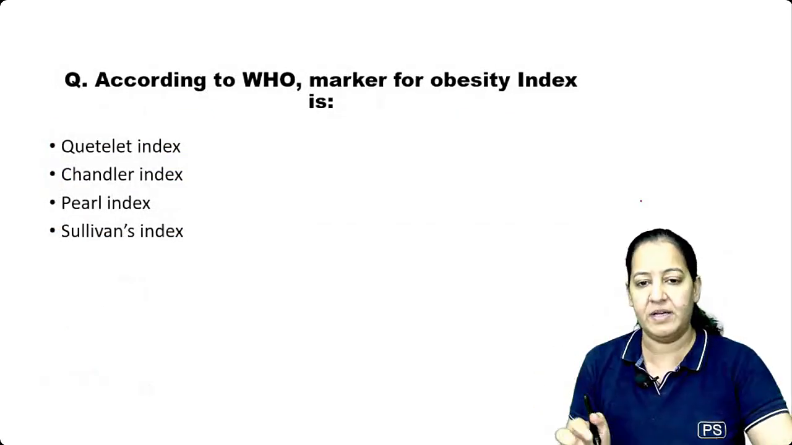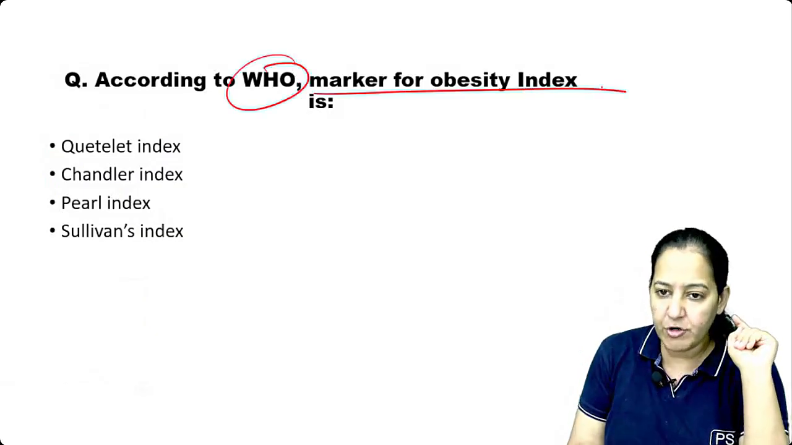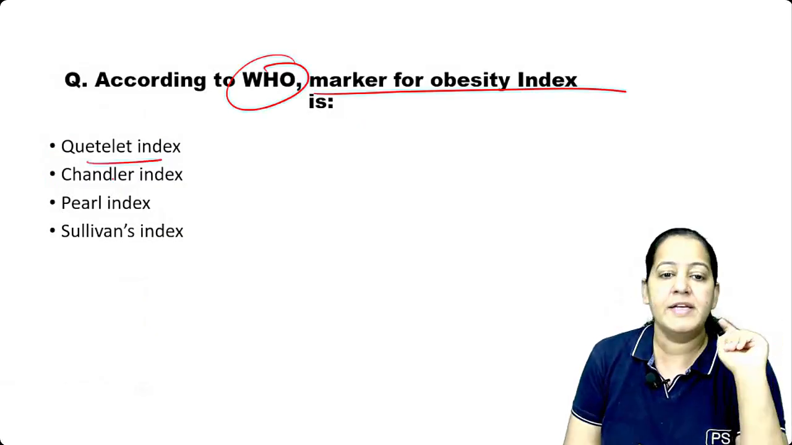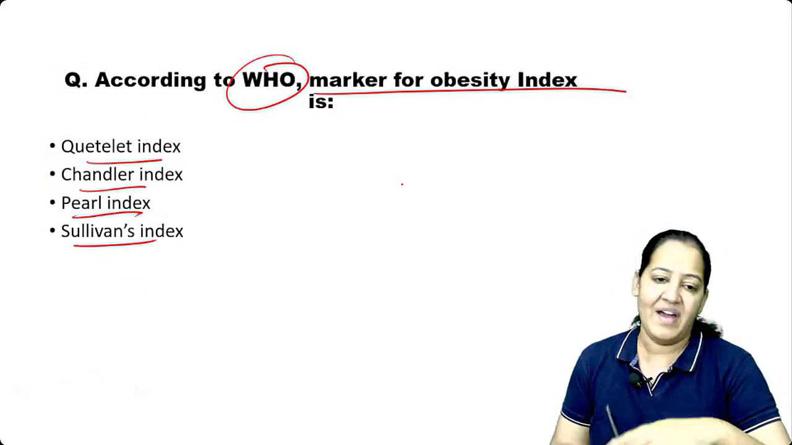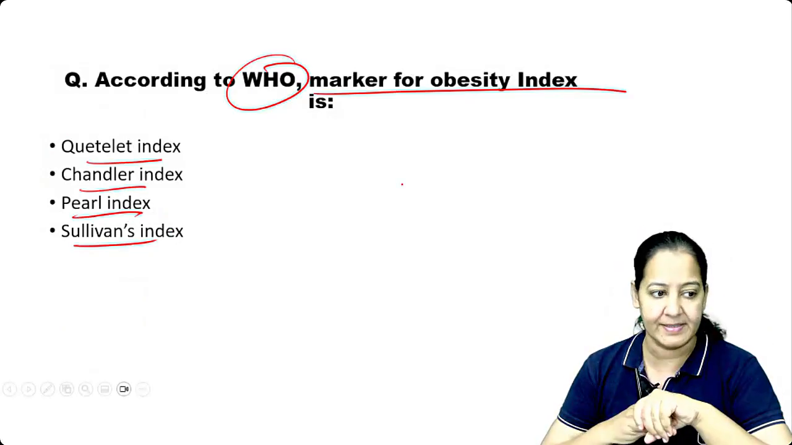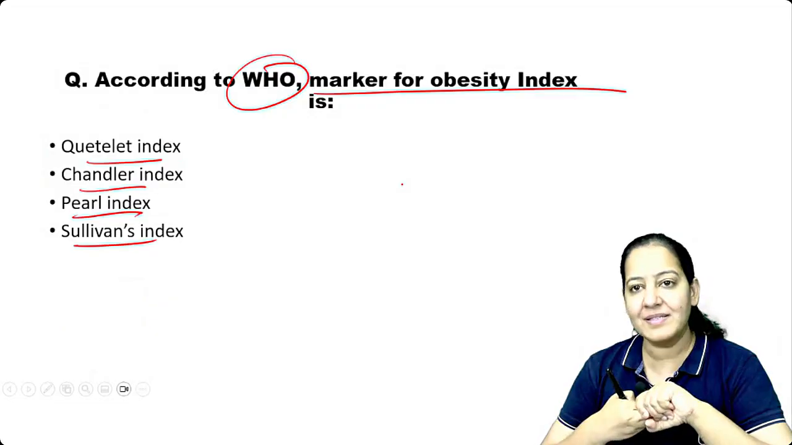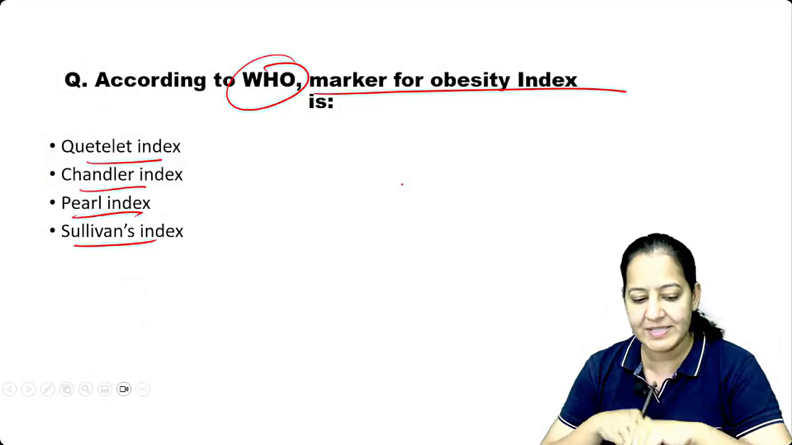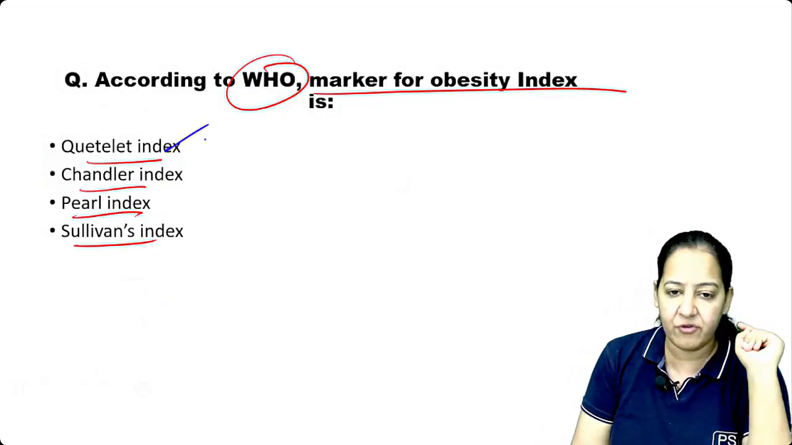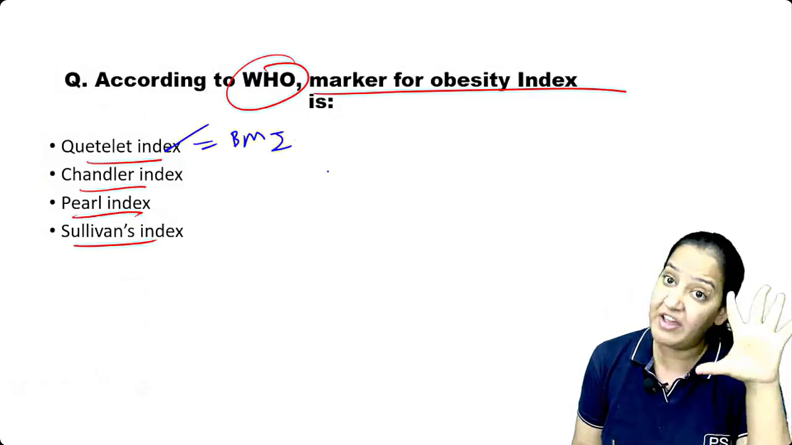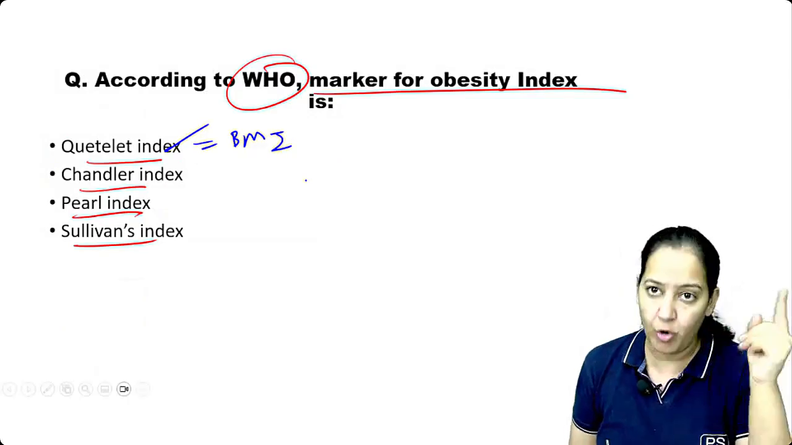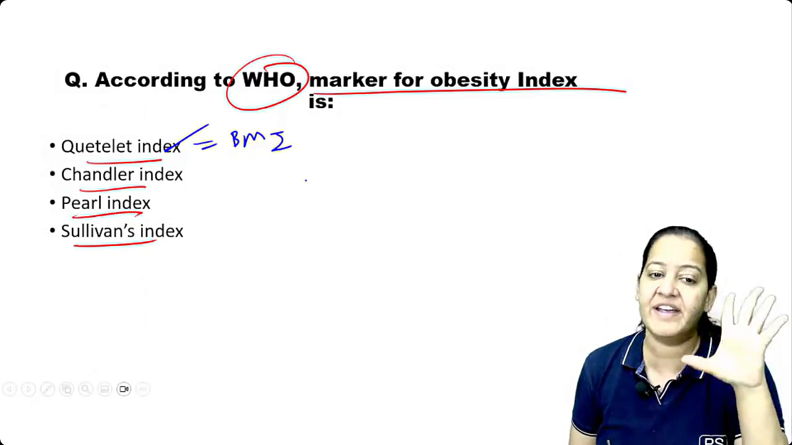Read the question, tell me the answer. According to WHO, the marker of obesity is what? Is it Quetelet index, Chandler index, Pearl index, or Sullivan index? Very easy question. Say the answer, quick, fast. The marker of obesity. I guess you all are right. Of course, it's Quetelet index. That is the other name of BMI. The best among the 5 is BMI. The globally acceptable index by the WHO among the 5 indicators is BMI only.